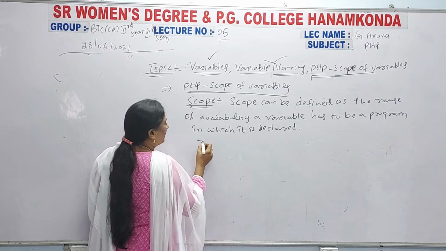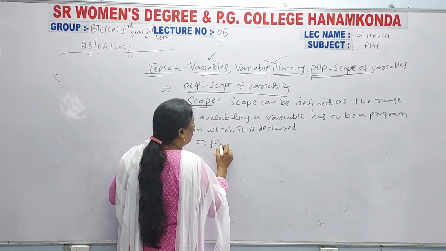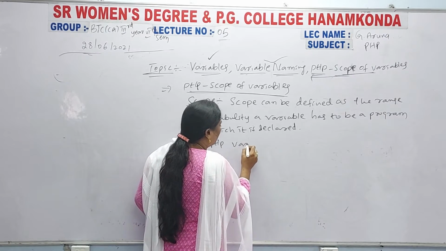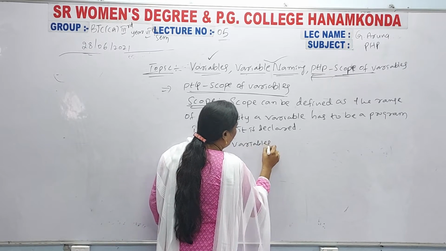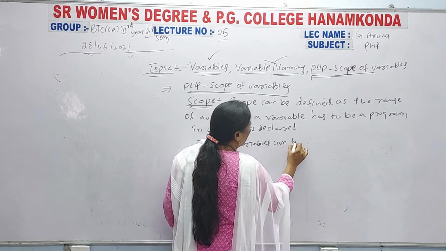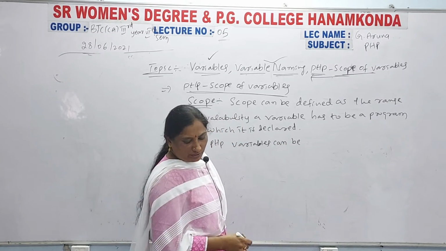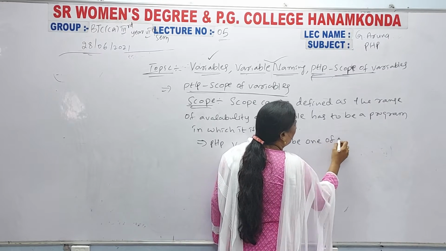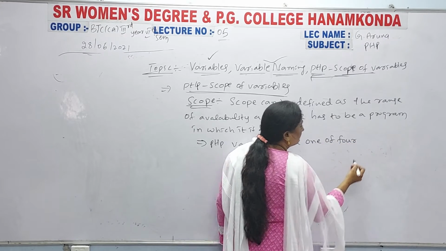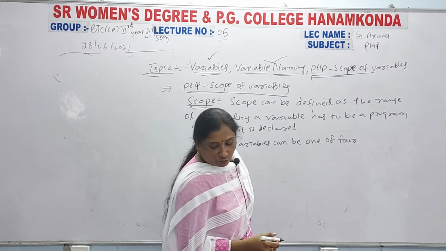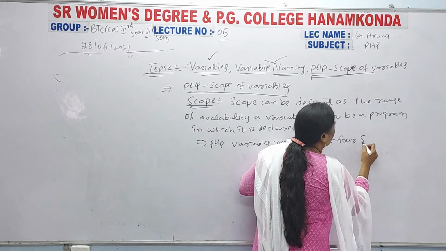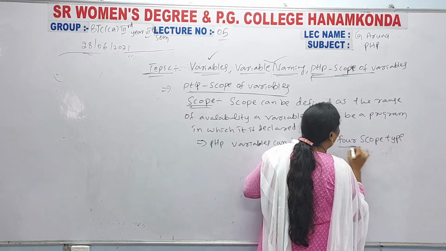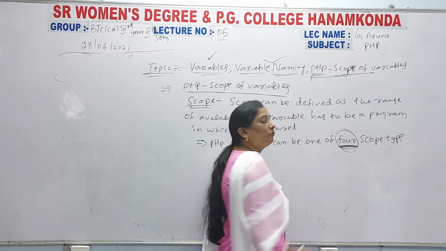So here, in the next line, you have to write: PHP variables can be one of 4 scope types.